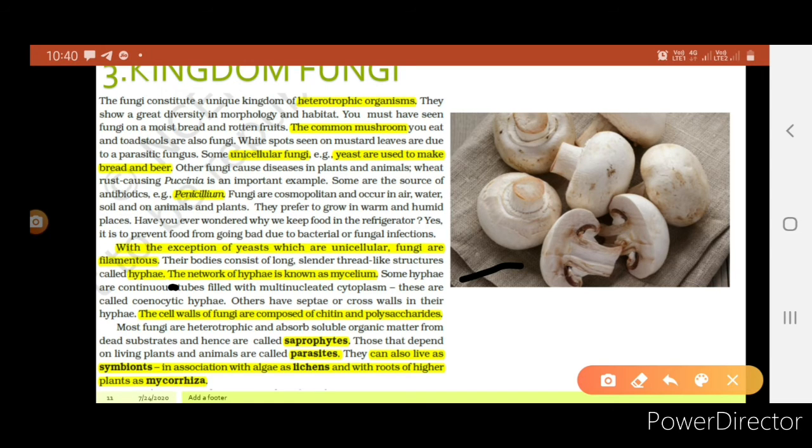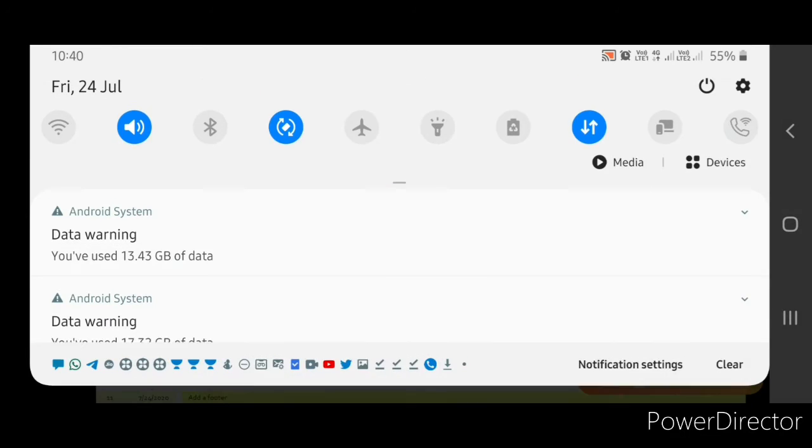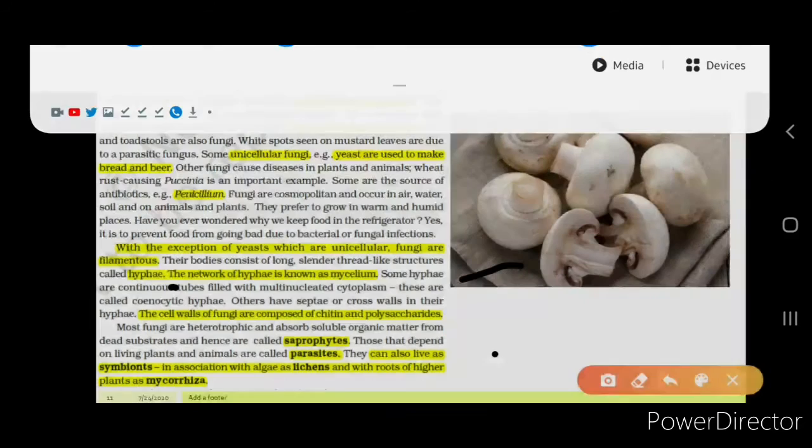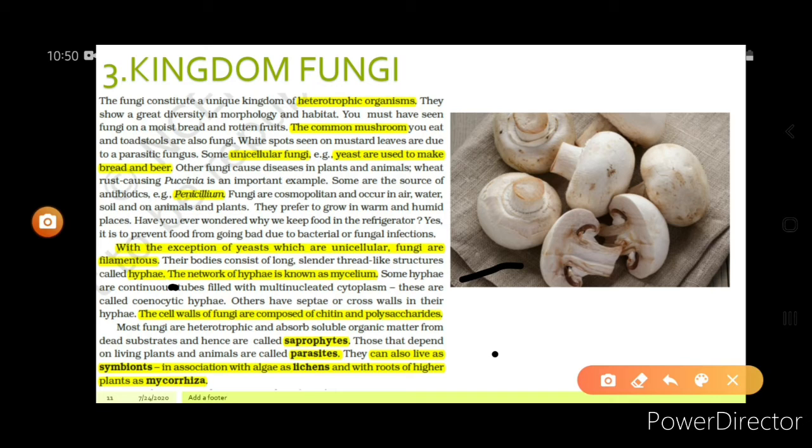Some hyphae are continuously filled with multinucleated cytoplasm. These are called coenocytic hyphae. Okay. The cell walls of fungi are composed of chitin and polysaccharides. Most fungi are heterotrophic and absorb soluble organic matter from dead substrates, and hence are called saprophytes. See, the organisms which can absorb soluble organic matter from dead substrates are called saprophytes.